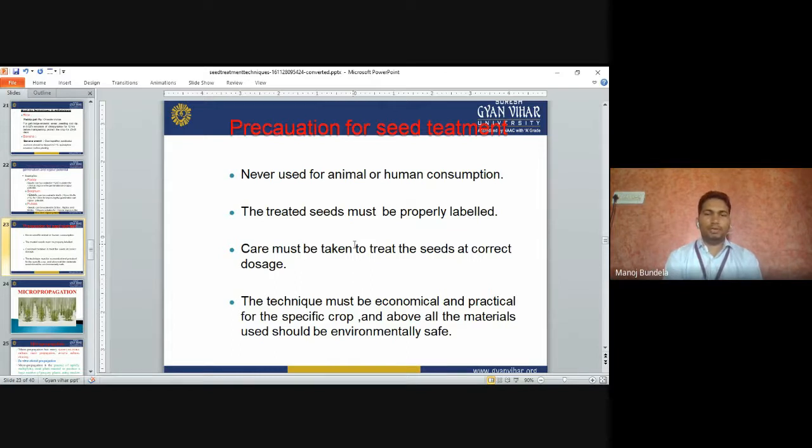Care must be taken to treat the seeds at a correct dose. The technique must be economical and practical for the specific crops, and above all the materials should be environmentally safe. Means whatever materials we use for the seed treatment, they are environmentally safe and do not give any side effects.